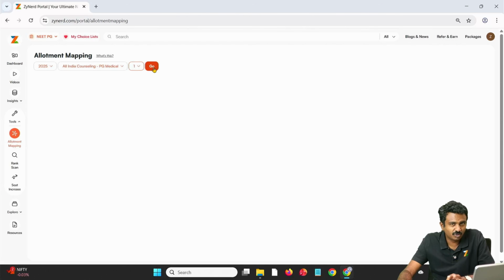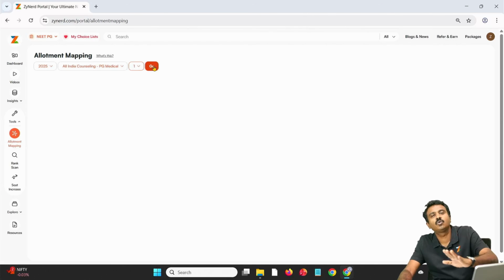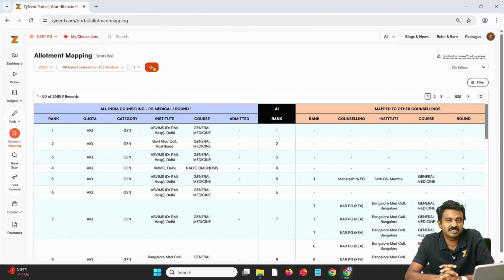We don't have round 2 data. Primary counseling is All India round 1. I am looking at round 2, what will happen or how many vacancies will exist. So I'll click on go. On the left, I have the primary counseling as All India round 1.